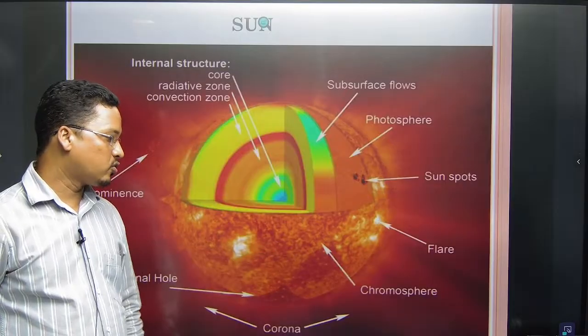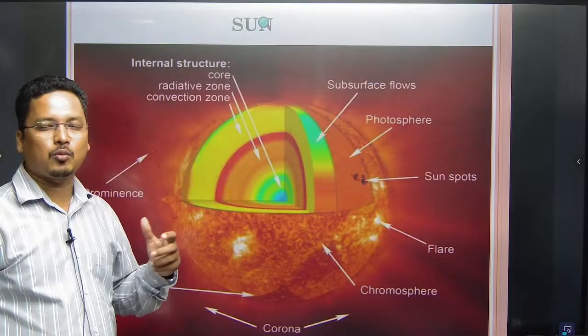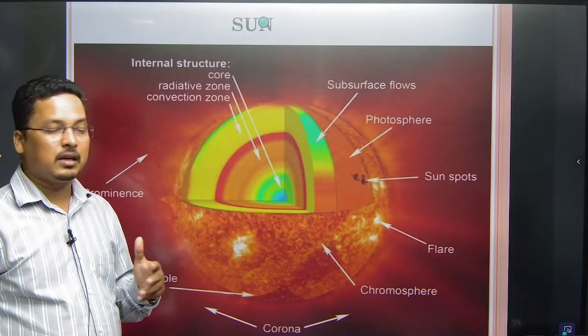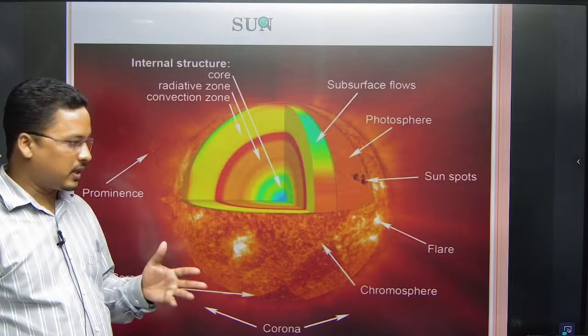And there would be also chromosphere, that is in between. The chromosphere is in between. ठीक है जी. So that is also there.